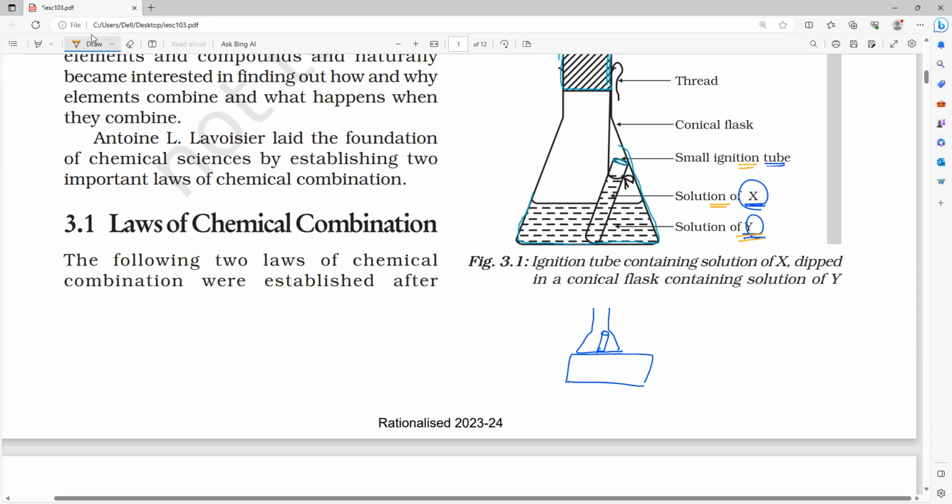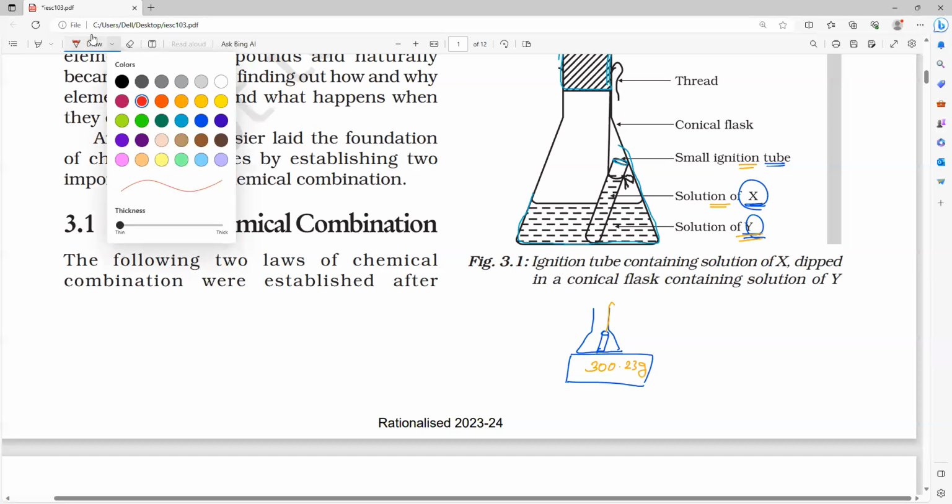Now I measure the mass including the weight of the flask and the test tube, because they are liquids. We cannot measure them separately. If you want, you can do that also. So what you have to do now is measure the mass of this total. For example, I have got 300.23 grams. Actually, this is the value we will take experimentally.